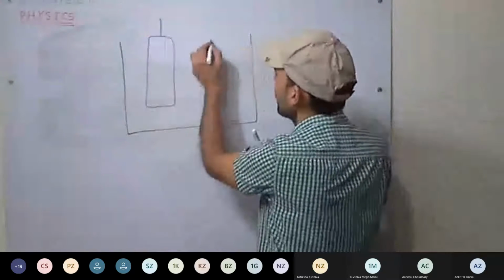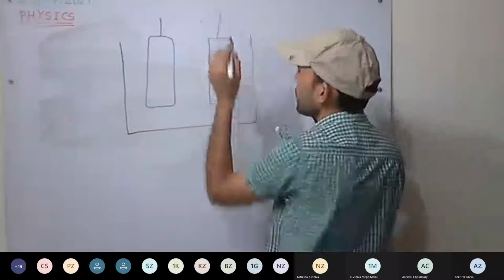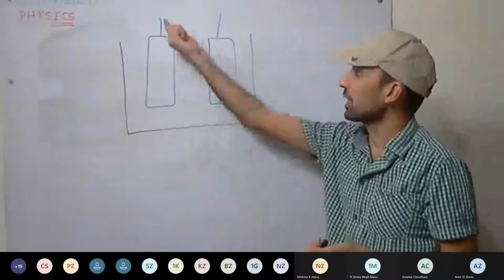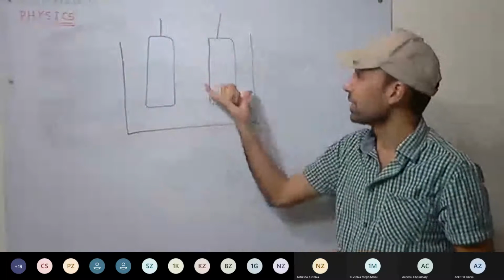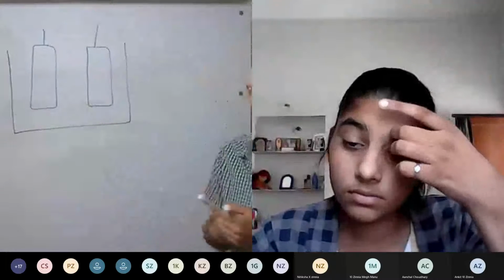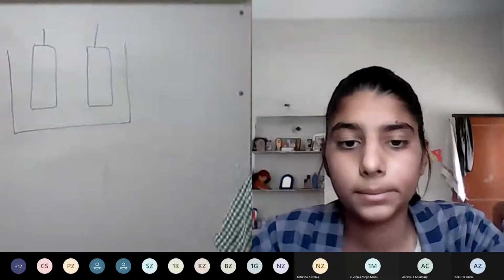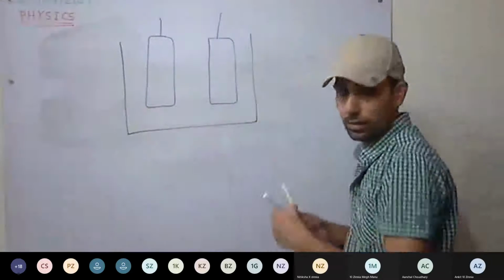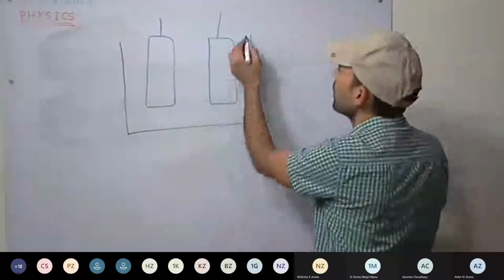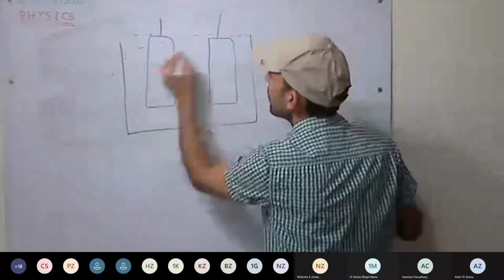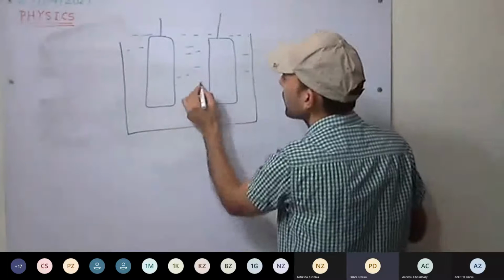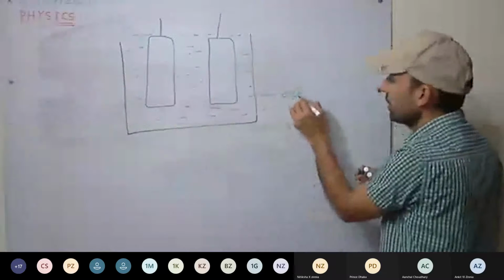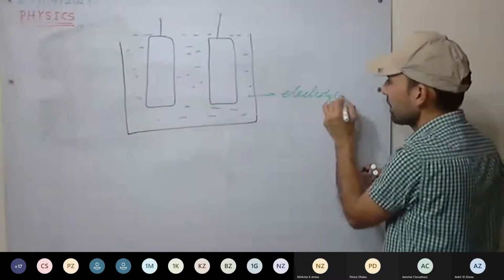One electrode, other electrode. Two electrodes we have. So these are the two terminals of the cell. These are the electrodes. Now, it is filled with what? Dilute sulfuric acid. And what is that? It's an electrolyte.